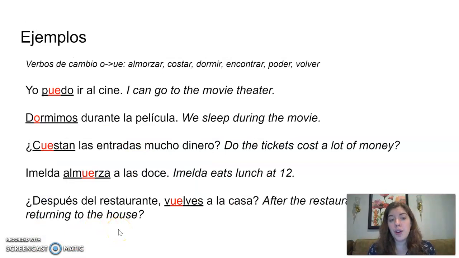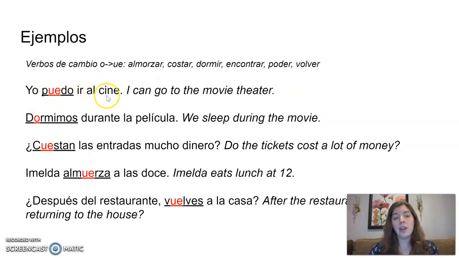Ejemplos. Otros verbos de cambio o a UE. Ya hablamos de almorzar. También el verbo costar, dormir, encontrar, poder y volver. Cada uno tiene una letra O y la letra O cambia a UE. So you can see the O in each of these. None of them have a second O, so you know which O to use and change to the UE in those four forms. Los ejemplos.